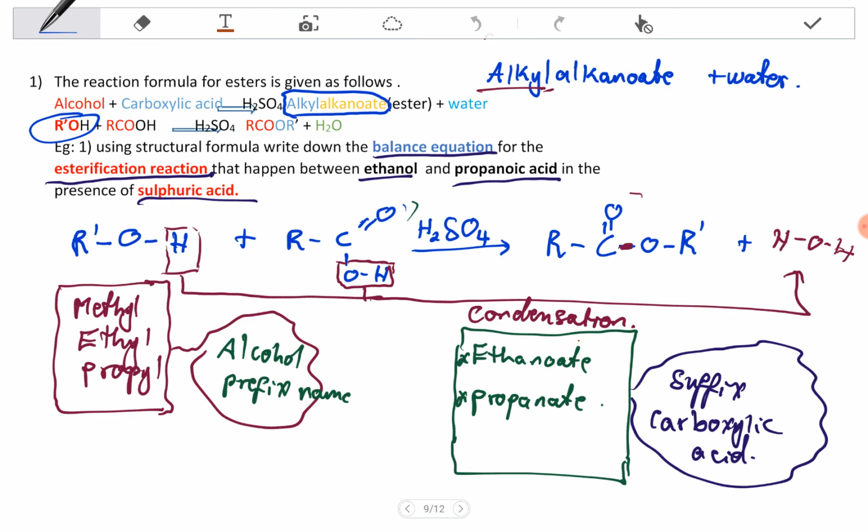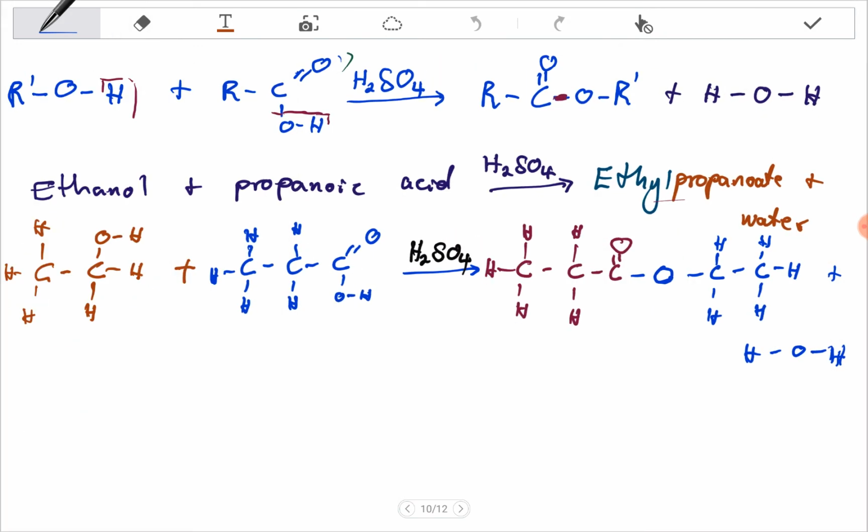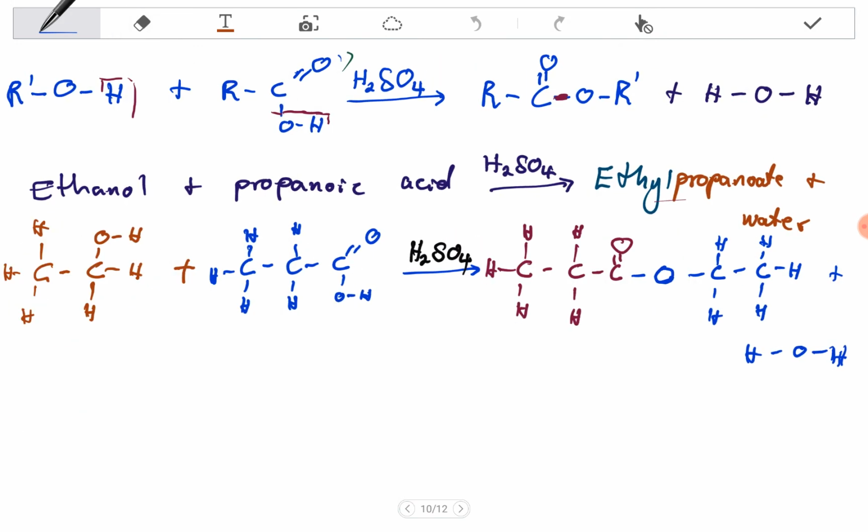Since they asked for the balanced equation for the esterification reaction between ethanol and propanoic acid, this is going to be the answer, and then you're done. You just have to know how to form the name.